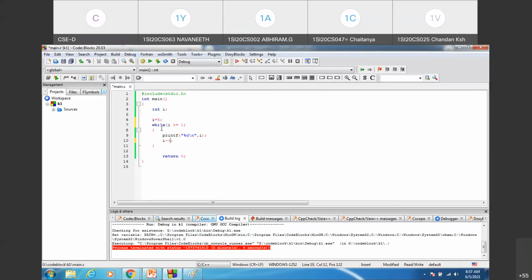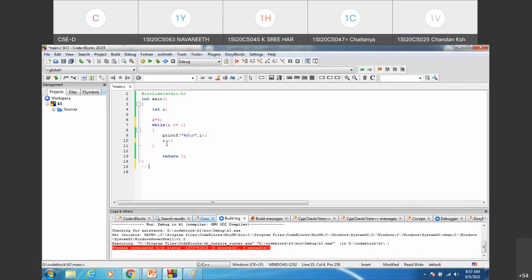So how will this actually work? Initially I is 5. Then we test the condition, is 5 greater than or equal to 1? Yes, it is true. 5 is greater than 1. So control enters the while loop and it prints the current value of I. What is the current value that gets printed? It is 5. 5 gets printed. So after that, what will be the updation to the loop control variable? I is decremented by 1.